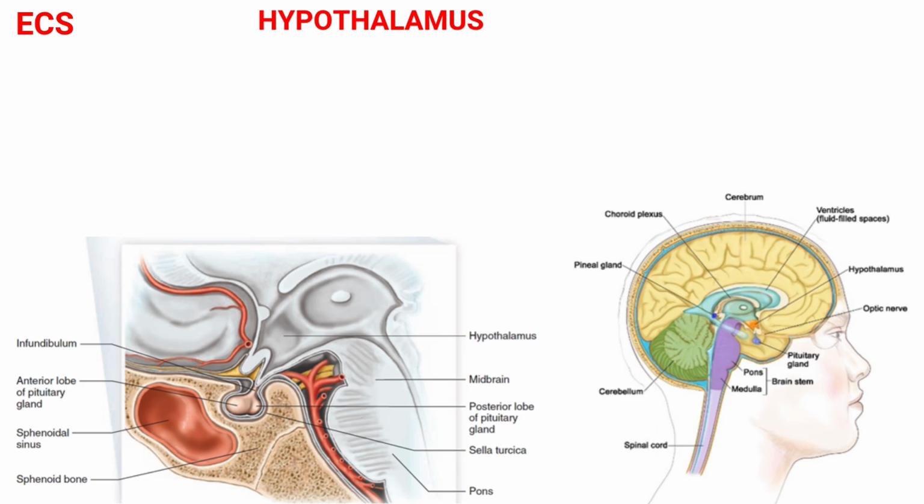Now, we will review each gland in detail. First, we will cover the hypothalamus. The hypothalamus is a part of the brain located superior and anterior to the brainstem and inferior to the thalamus, making up the floor of the third cerebral ventricle. It is located at the base of the brain near the pituitary gland, or above the pituitary gland.